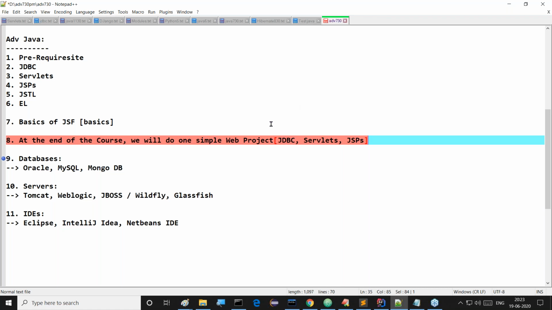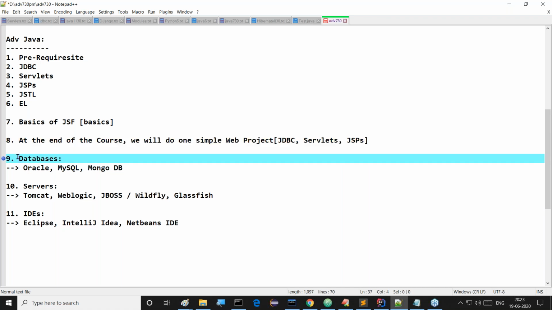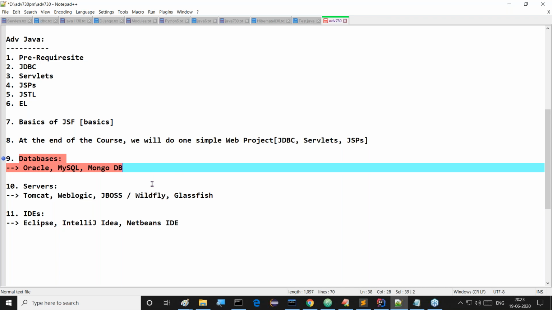Right, sir. Good. Next, I'm going to discuss databases there. And again I'm telling you, these are not full courses on databases: not a complete course on Oracle, not a complete course on MySQL, not a complete course on MongoDB. I'm giving clarity up to how much I require for preparing a JDBC program. Up to how much I require from Oracle, from MySQL, and from MongoDB, up to that I will discuss with you. That's exactly the point I'm telling you clearly.